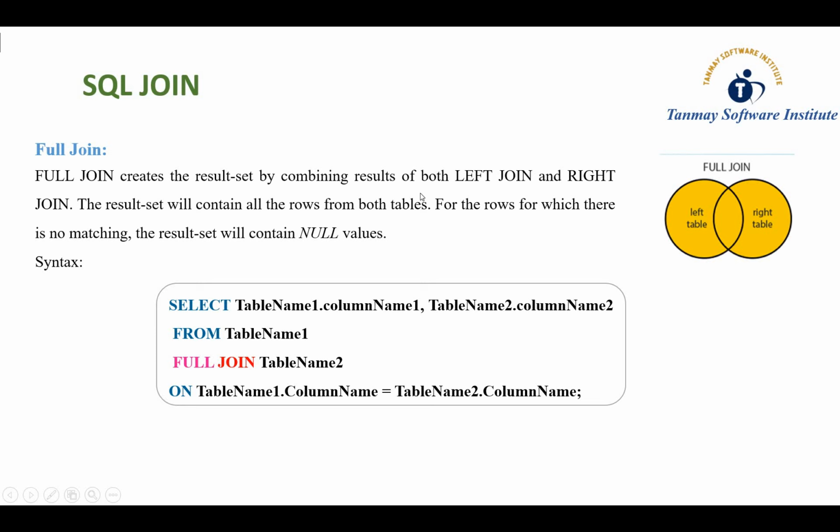A full join creates the result set by combining the result of both left join and right join. You can also say that a full join is the combination of the result of left and right join, and this result set will contain all the rows from both tables. For the rows for which there is no match, the result set will contain null values. Full join means all the records from the left table and all the records from the right table, combined into one table.